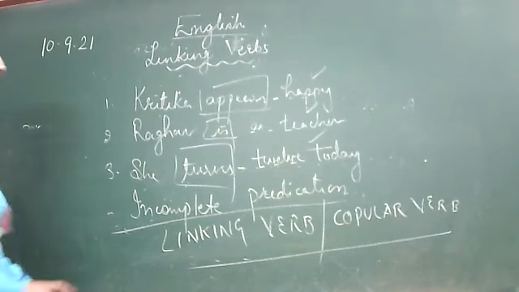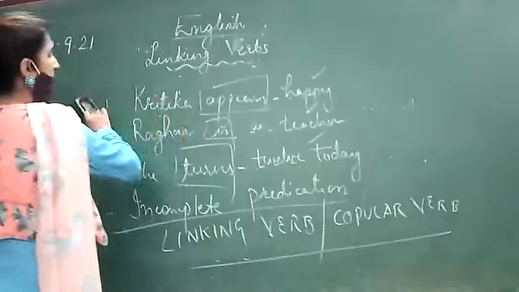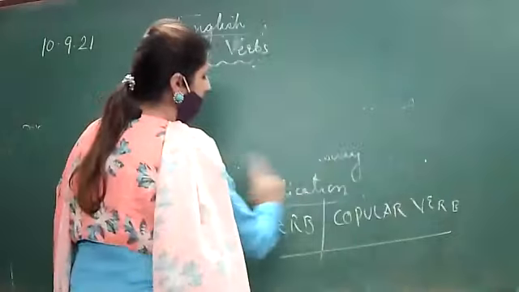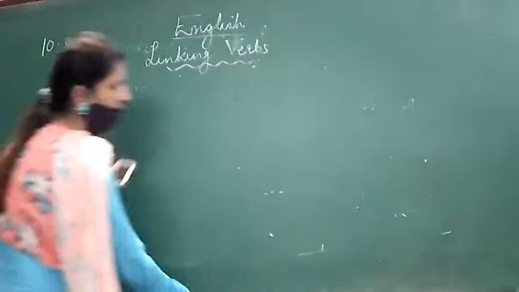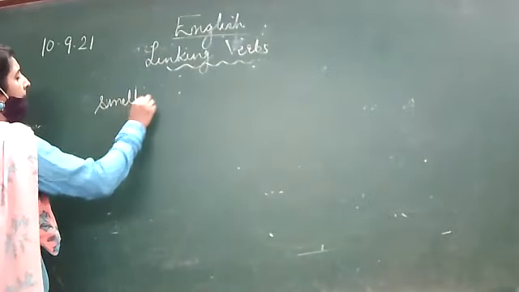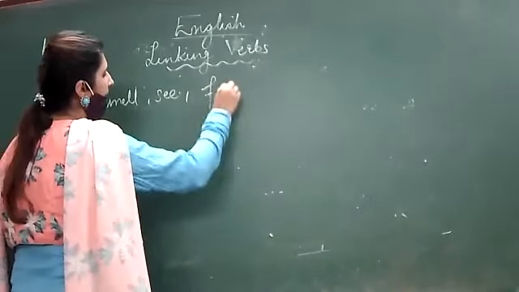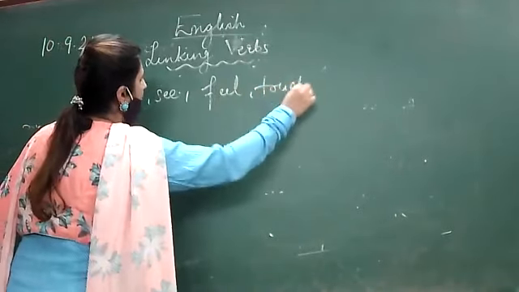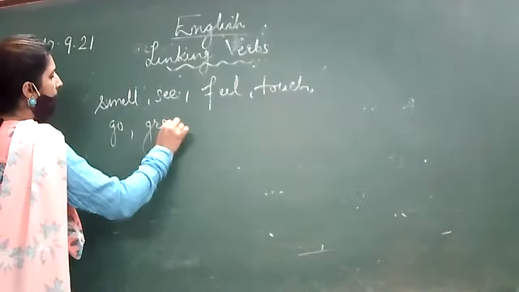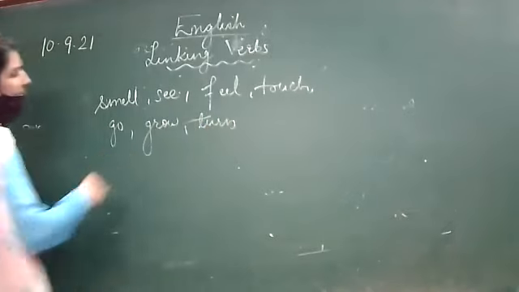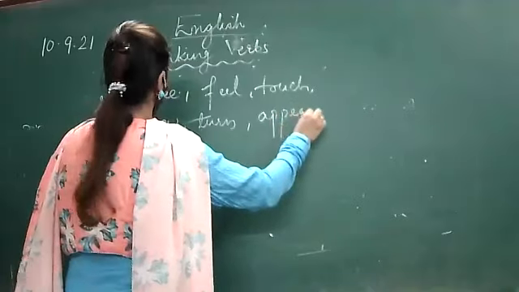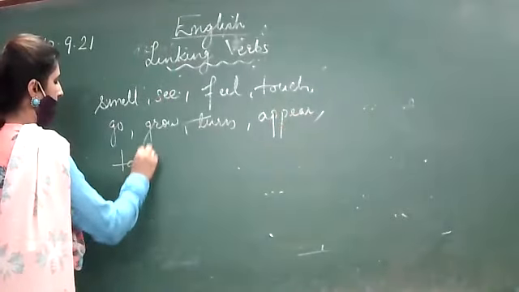Ma'am, yes. Okay. Now, next, are all the verbs linking or copular verbs? No. There are some special words which are of incomplete predication. For example, smell, see, feel, touch, go, grow, turn, appear, taste.